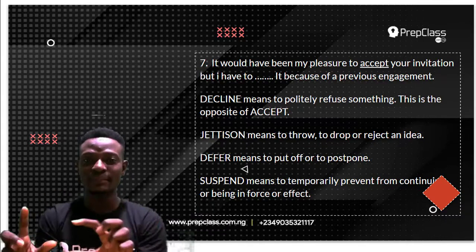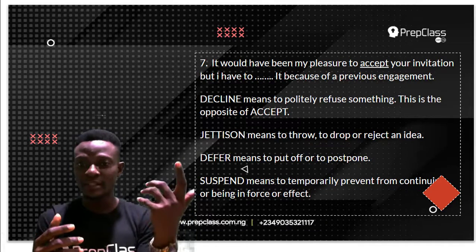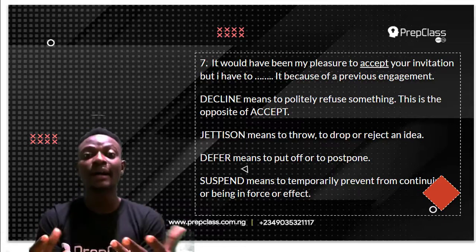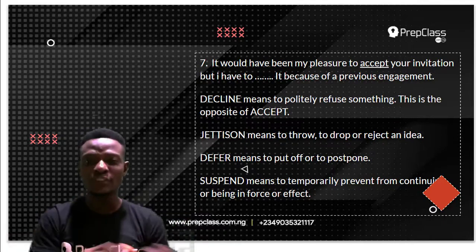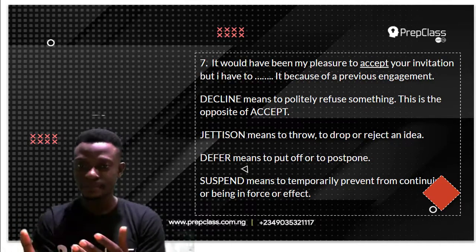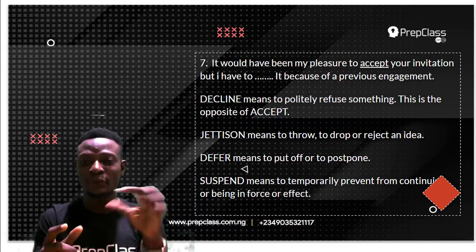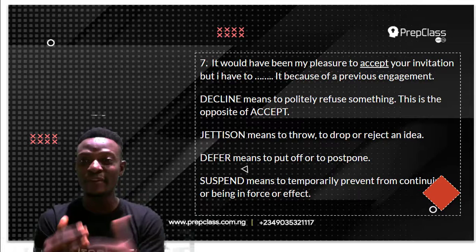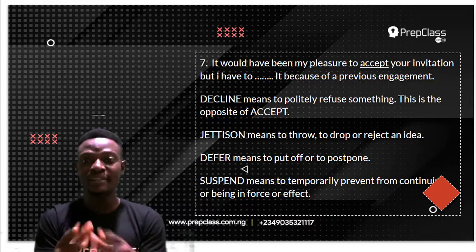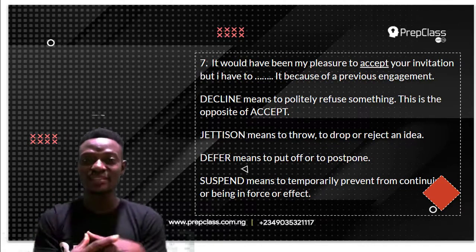Now, it is not jettison, because jettison means to throw or to drop, either from a ship or from a plane, or to reject an idea. It is not defer, because defer means to put off or to postpone something. Now, this is not the opposite of accept. It is not suspend, because suspend means to temporarily prevent from continuing or being in force or effect. This is not the opposite of accept.